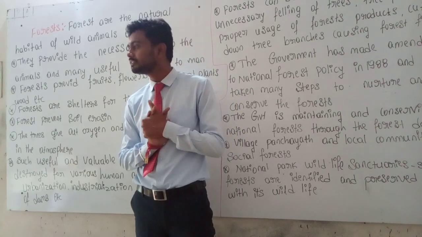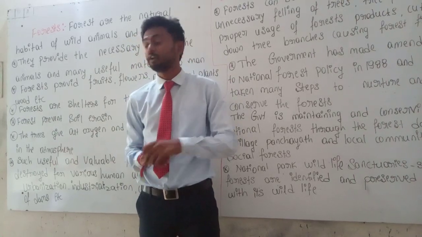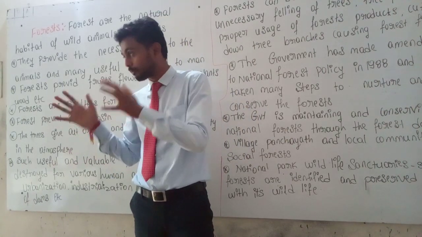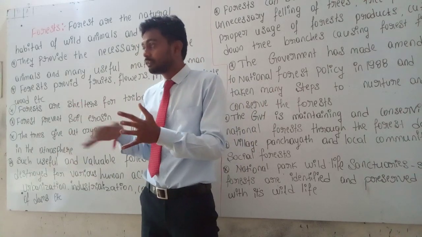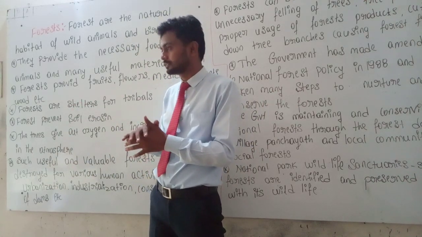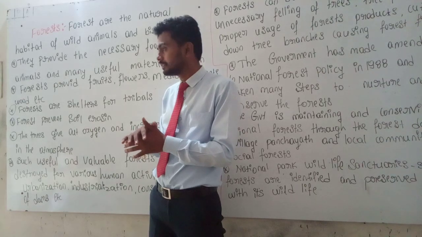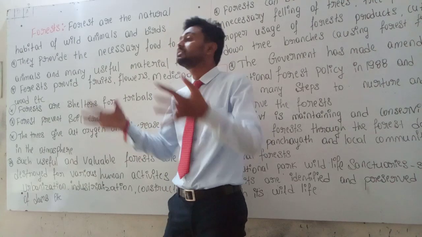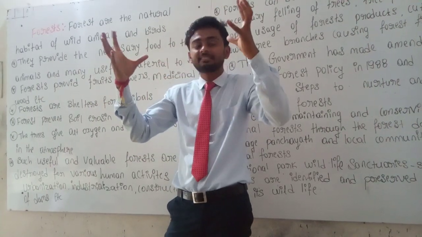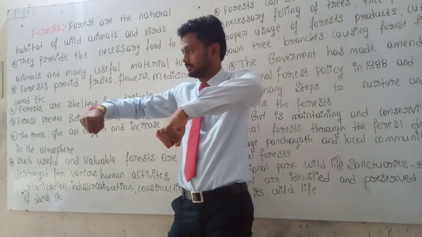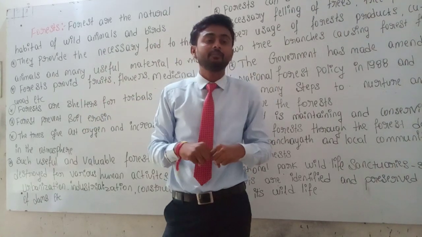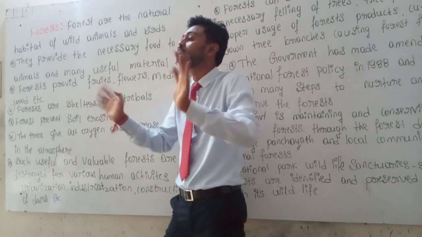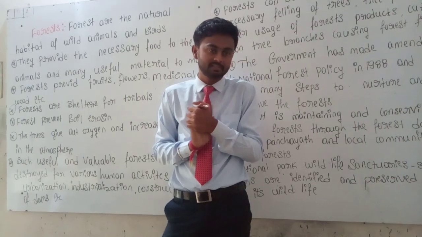Next, forests prevent soil erosion. What is soil erosion? Due to water pressure, due to air pressure, the soil is transferred from one place to another place. In that time, the soil is buried on the surface. Yes or no? There is soil erosion. But the forest prevents the soil erosion. How? The trees, the big trees hold the soil. The roots hold the soil. That time, under water pressure, under air pressure, the soil does not move from one place to another place.